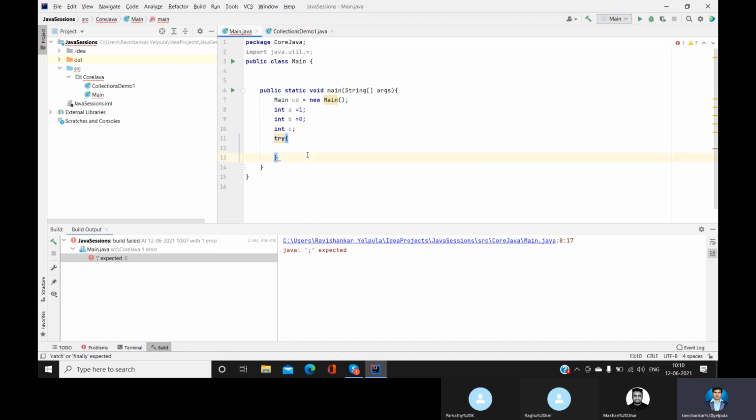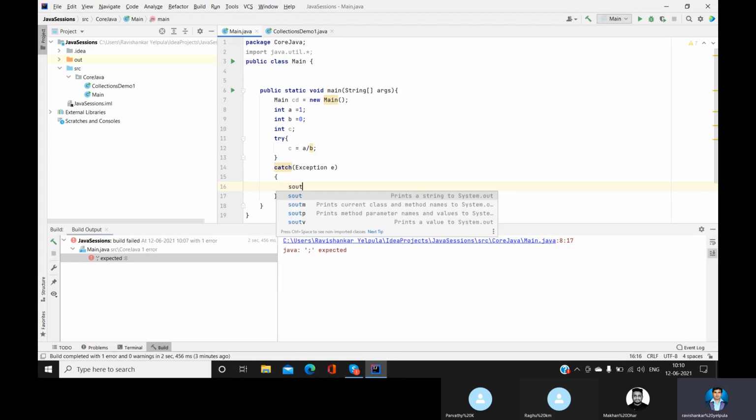So what do you do inside here? c = a divided by b. Here you may find an error. Next, you are going to catch that error in the catch block.